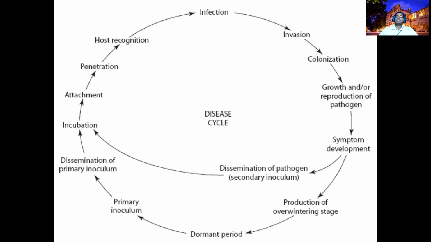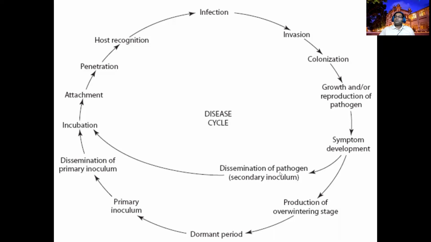If the inoculum is coming from other areas to your field for the first time, we call it a primary inoculum. It has not prevailed previously in your field, right? Another one is the secondary inoculum.